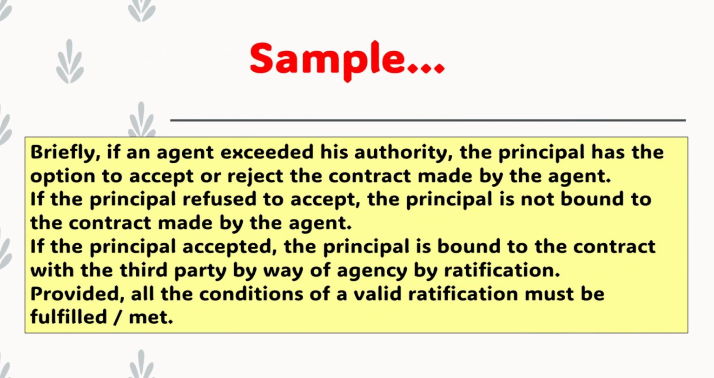Briefly, if an agent exceeded his authority, the principal has the option to accept or reject the contract made by the agent. If the principal refused to accept, the principal is not bound to the contract made by the agent. If the principal accepted, the principal is bound to the contract with the third party by way of agency by ratification, provided all the conditions of a valid ratification must be fulfilled or met. This is the summary or brief explanation about the law relating to agency by ratification where the agent exceeded his authority.